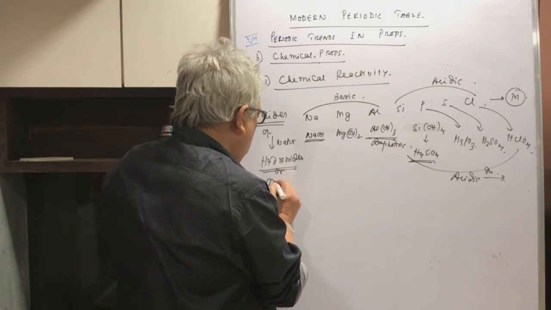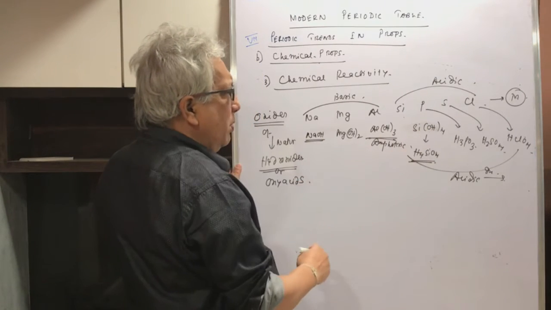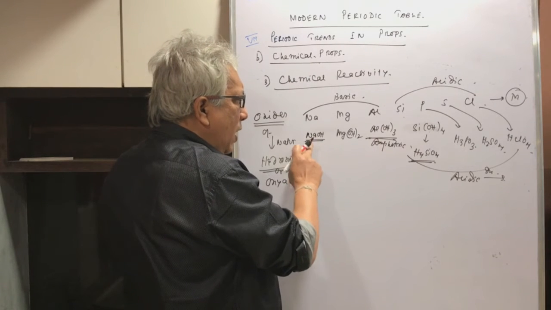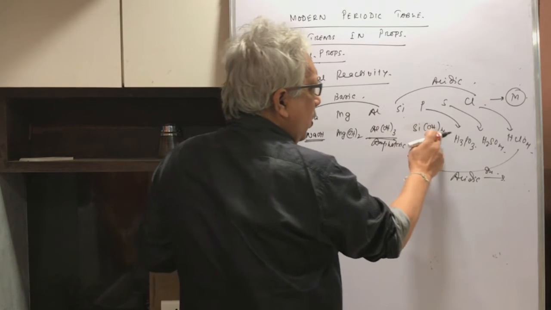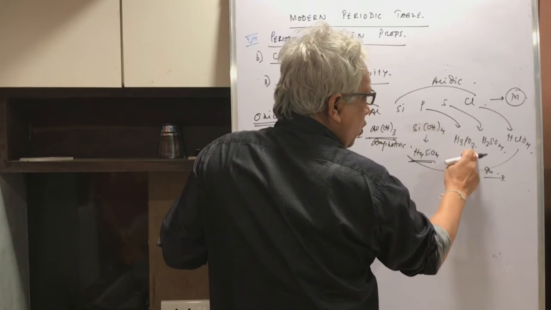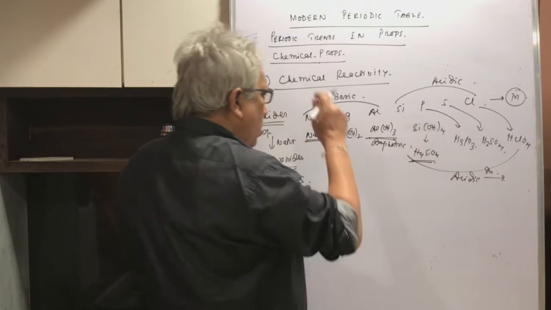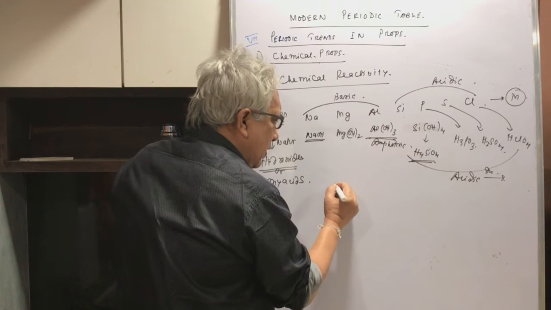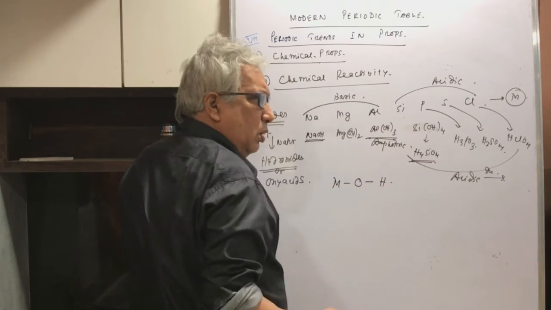or oxy acids, and all of them have one common thing: the element, the oxygen and hydrogen. NaOH, MgOH, AlOH, SiOH, phosphorus OH, sulfur OH, chlorine OH. So sodium, magnesium, aluminium, silicon, phosphorus, I represent as M. There is O and there is H.